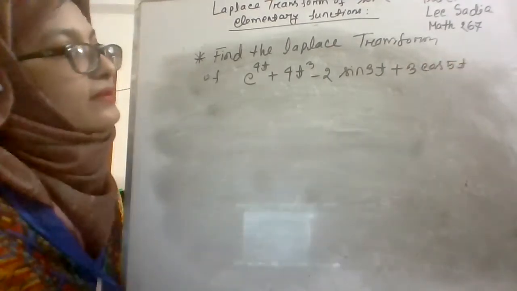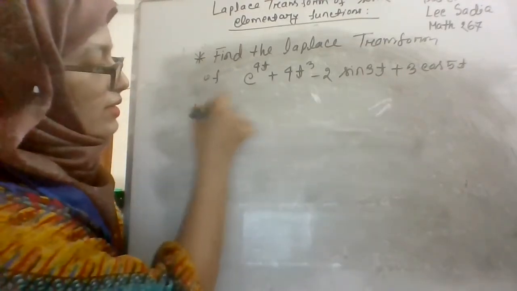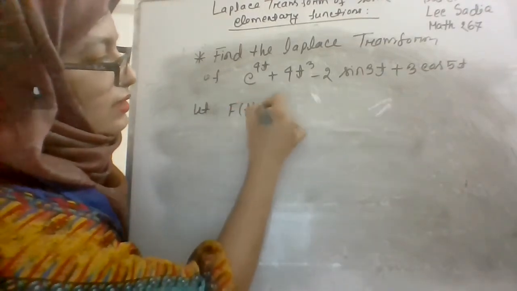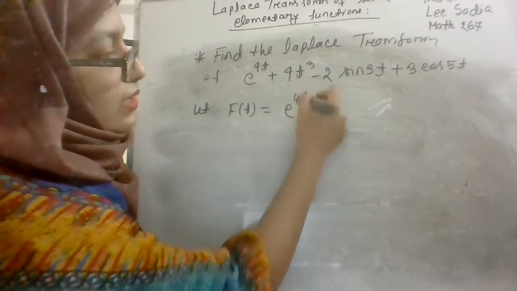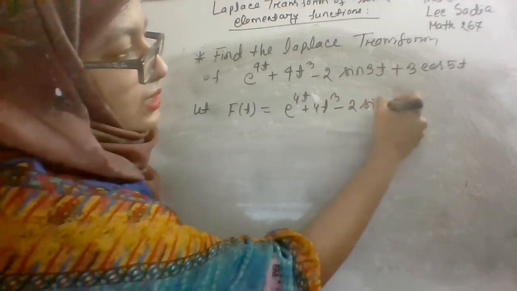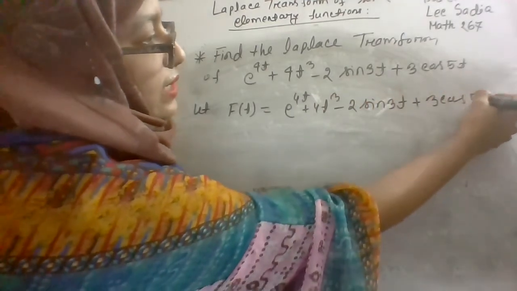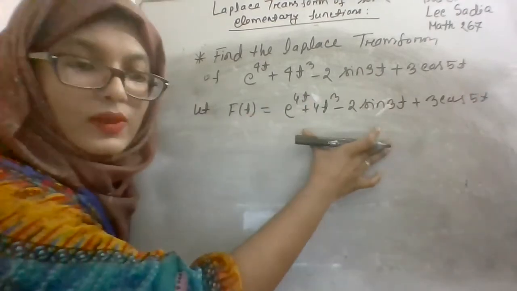Here this is given: find the Laplace transform of this. At first we will consider f of t equal to e to the power 4t plus 4t cube minus 2 sine 3t plus 3 cos 5t. We are considering that our given function f of t is equal to this.